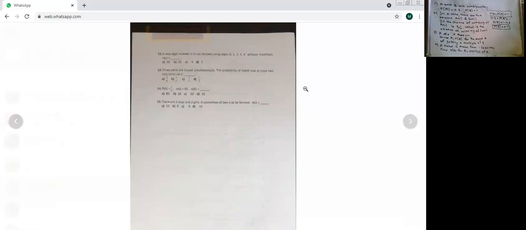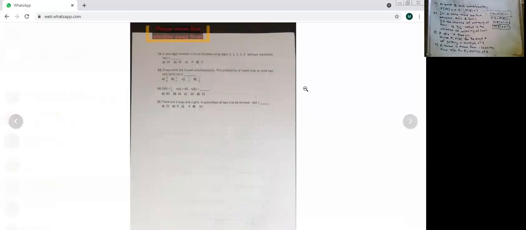Question number 2. In a race, there are two persons, Anil and Sunil. If the chance means the probability. If the chance of winning of Anil is 5 upon 7, then what is the chance of winning of Sunil? Winning the race by Sunil. Again, see, there are two persons. So in such type of sums, if one wins then one loses, that means there are only two persons. So these are also known as complementary events.